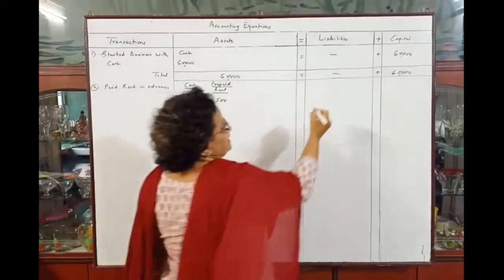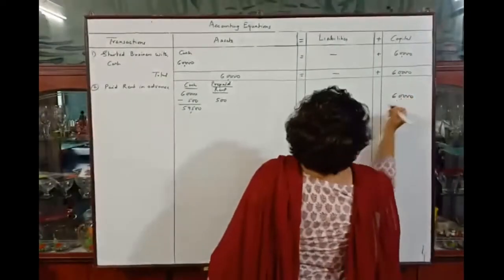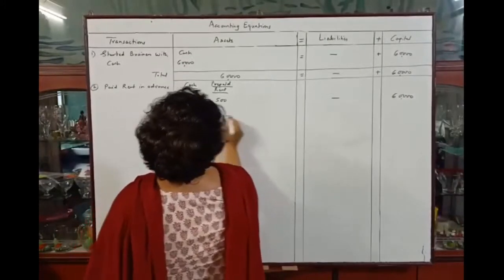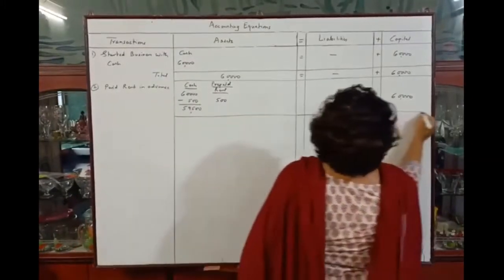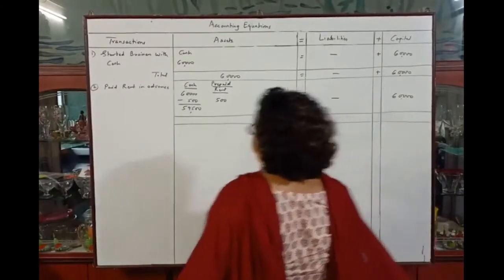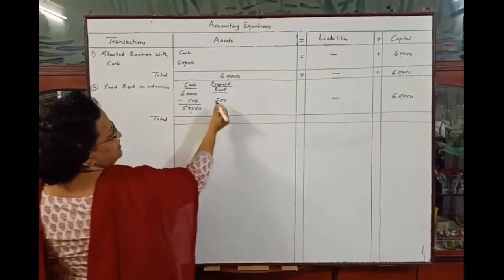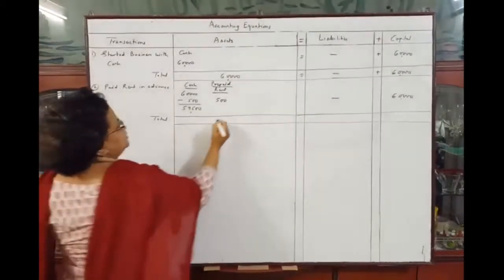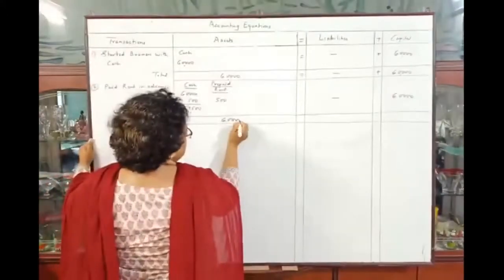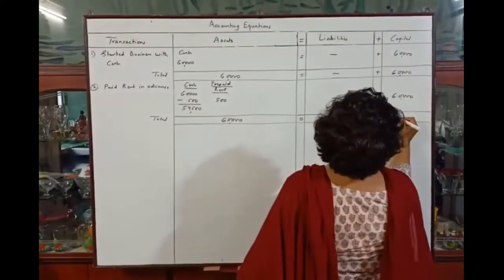There will not be any change in liabilities or capital. So total $59,500 plus 500 is rupees 60,000. 60,000 is equal to 0 plus 60,000.